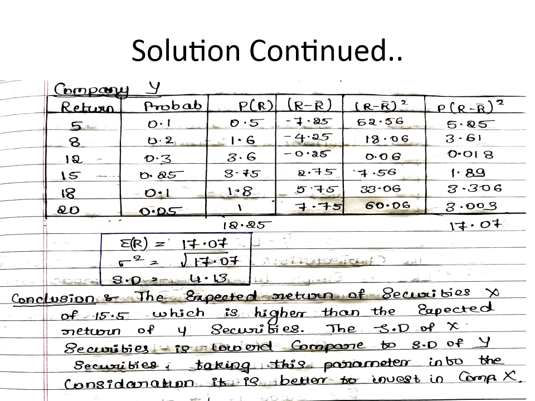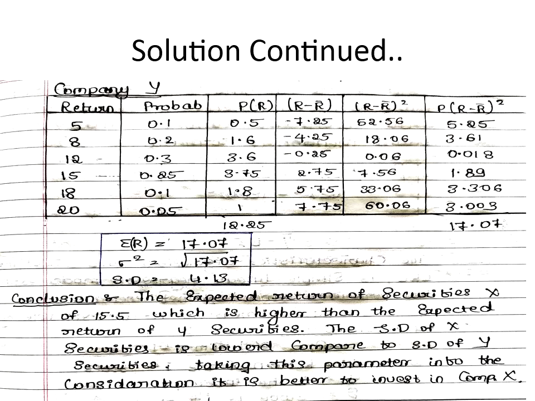So what is the 17.07? That is the variance. Please understand, students. So expected return, then variance, as well as standard deviation, that is equal to 4.13.